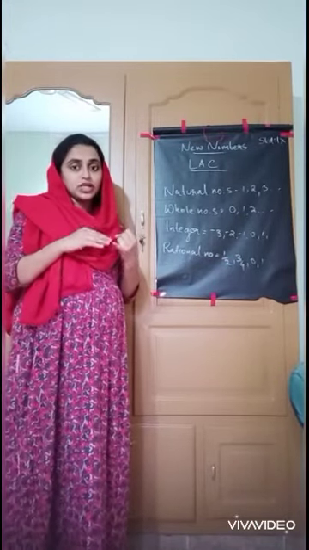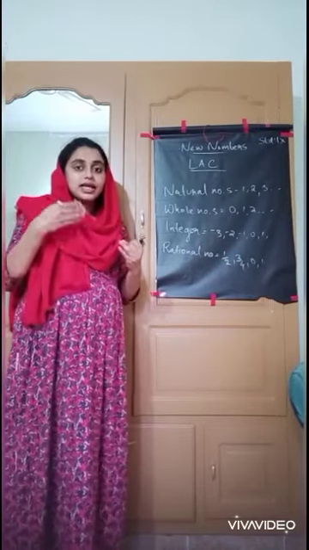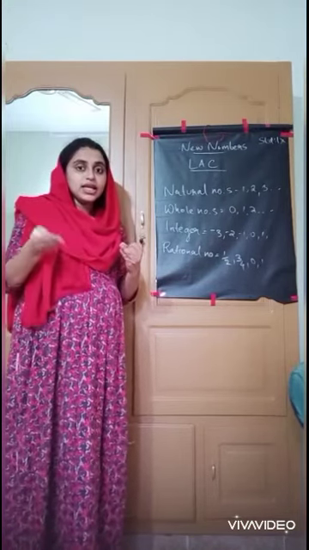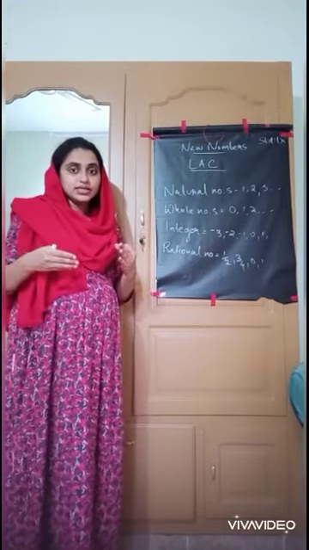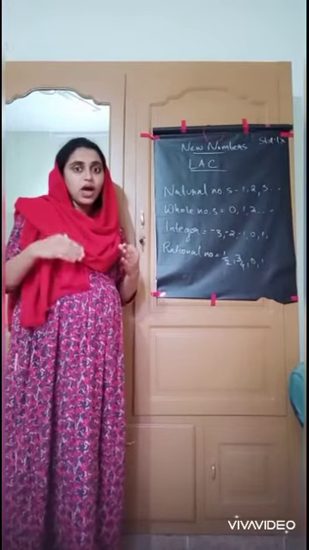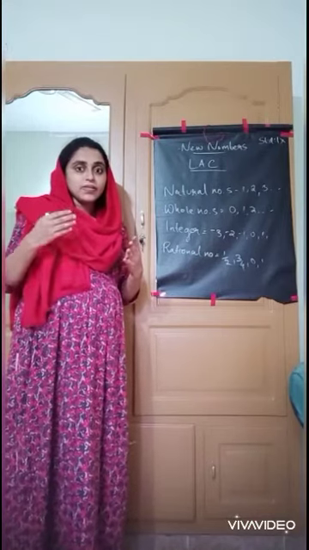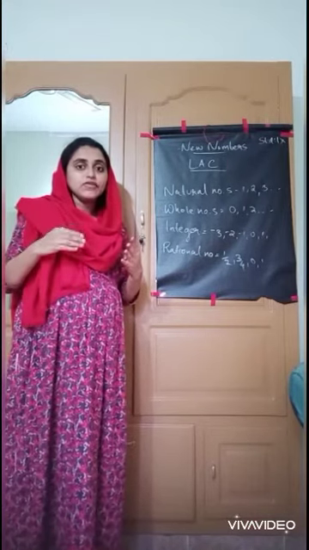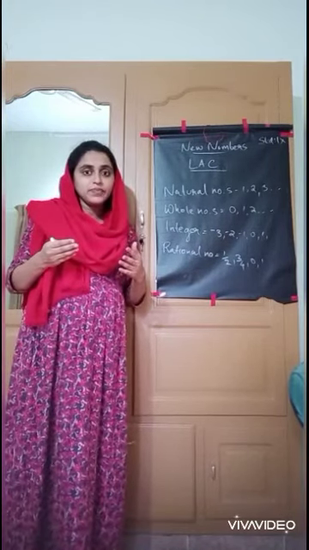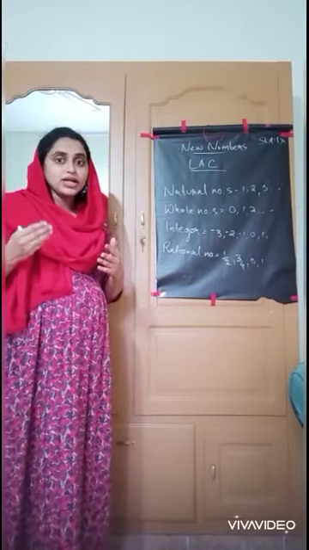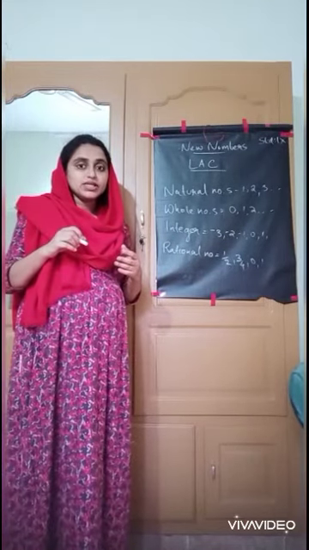First type of number is natural numbers. They are called counting numbers like 1, 2, 3, etc. Next type of numbers is whole numbers. Natural numbers along with 0 are called whole numbers. Next type of number is integers, that is negative numbers, 0 and positive numbers. Next is rational number, that is numbers which can be written in the form p by q where q is not equal to 0. Next is irrational number. What is irrational number? Numbers which cannot be written in the form p by q where q is not equal to 0. What can we conclude from this?